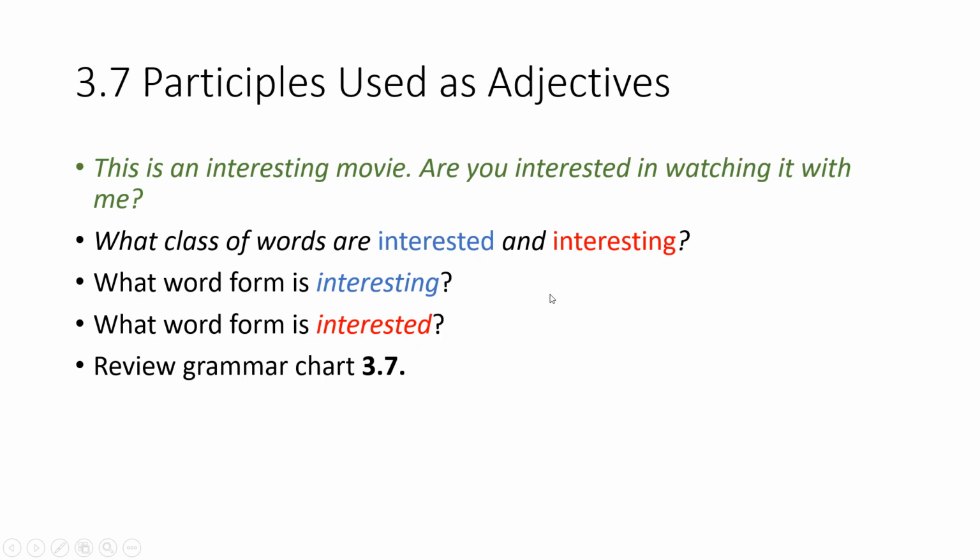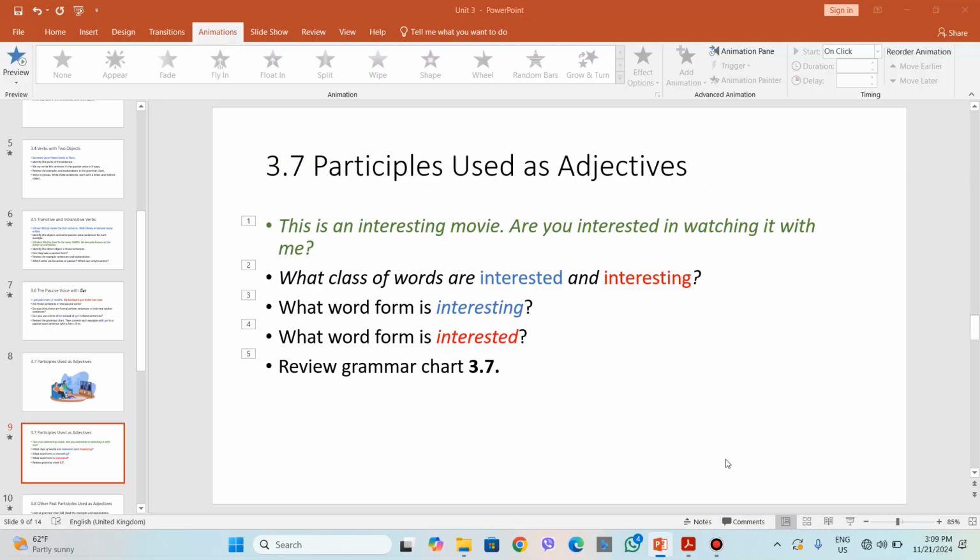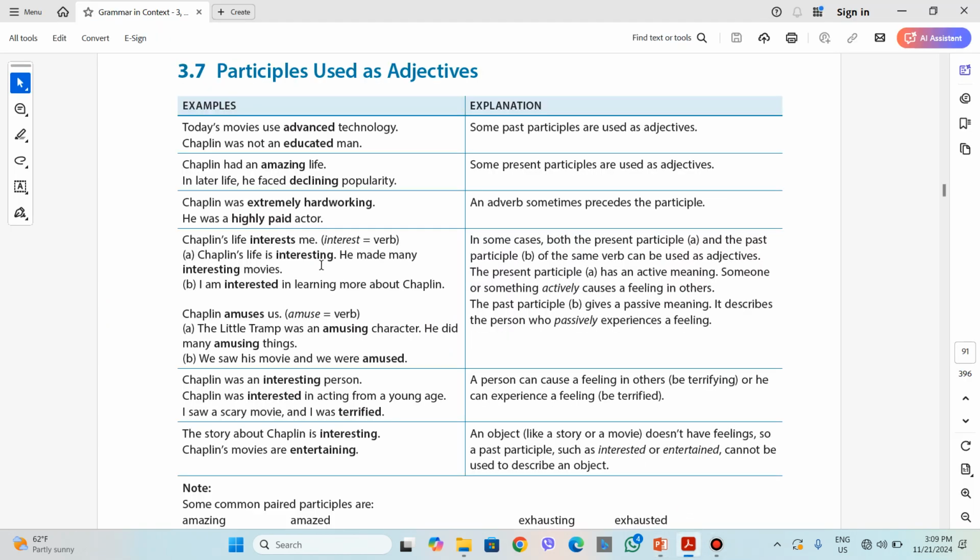Now let's review the grammar chart 3.7 together. We have some nice examples to explain how participles, present participles, and past participles can be used as adjectives. Today's movies use advanced technology. You see that advanced is used before a noun. Technology is a noun, and advanced is used before it. Usually, when a word is used before a noun, it is an adjective. It describes the following noun. That's why it's called an adjective.